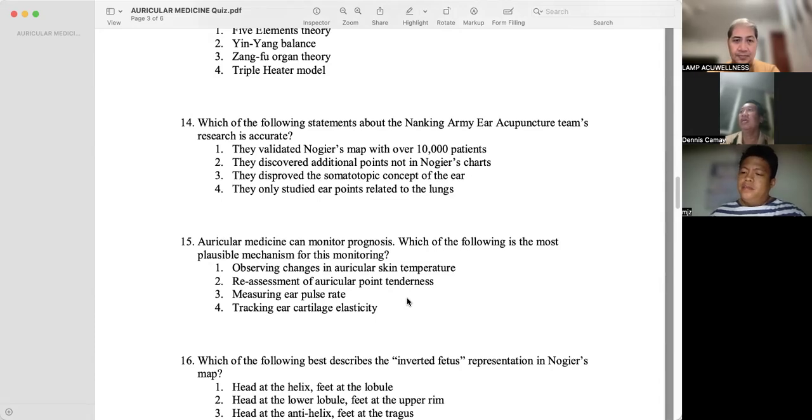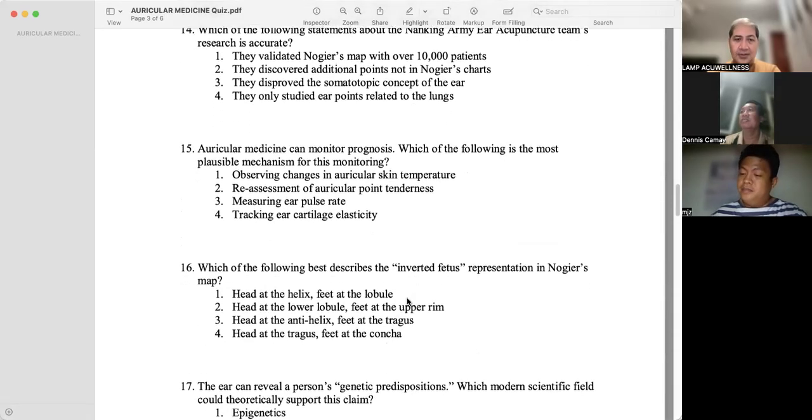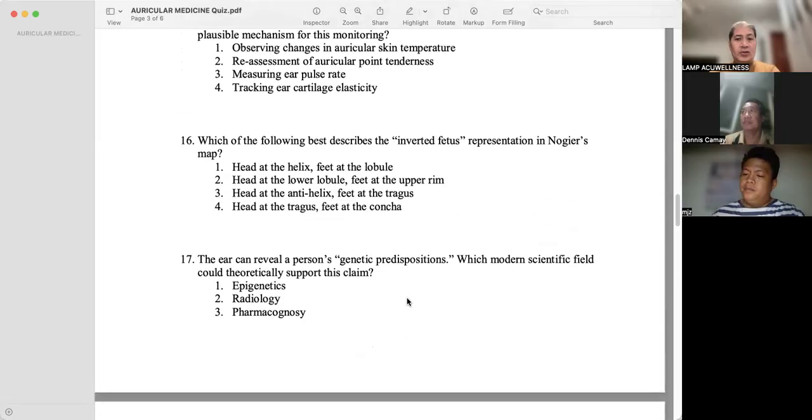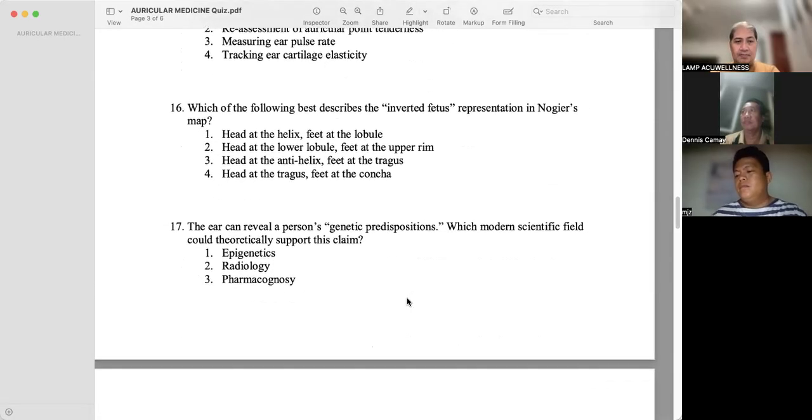They discovered additional points not known in other ear charts. Auricular medicine can monitor prognosis. Which of the following is the most plausible mechanism for this monitoring? Reassessment of auricular tendencies. Which of the following best describes the inverted fetus representation in Nogier's map?